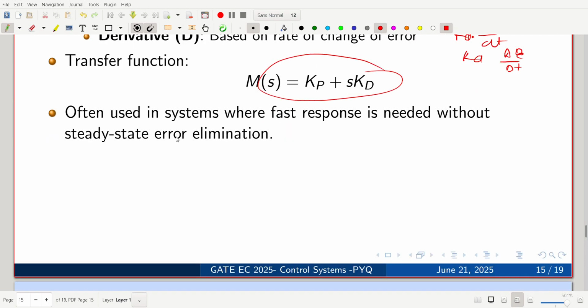Because the transfer function means the Laplace transform of output to the Laplace transform of input, provided all initial conditions are 0. All right. It is often used in systems where fast response is needed without steady-state error elimination, since PD does not address the steady-state error performance. There is no role of elimination of error; it only focuses on transient response. It improves the transient response.